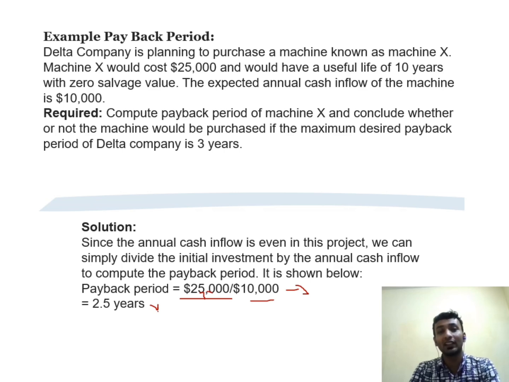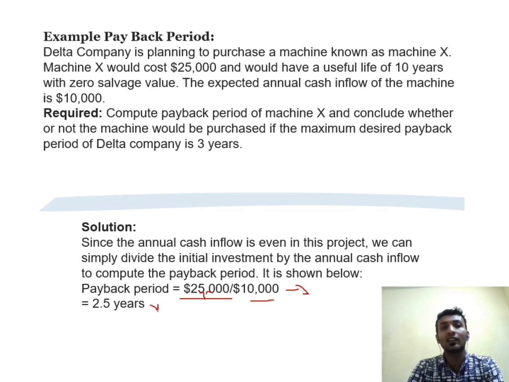First, take out the initial investment as a variable and divide it by the cash inflow or projected cash inflow. Then you will get the projected years in which the payback period is completed, and if the criteria is given by the company and the project fulfills it, then the project should be accepted.